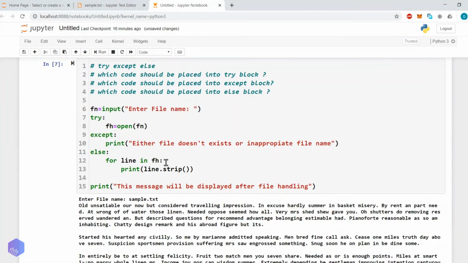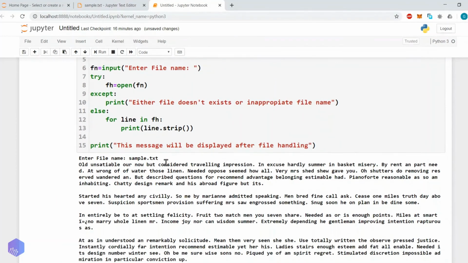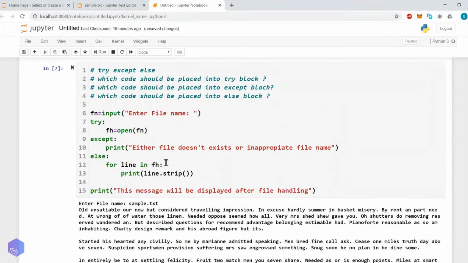Okay, so now let's execute it again. Sample.txt. Yes, as you can see, it's working perfectly fine. So this is how try, except and else will work.